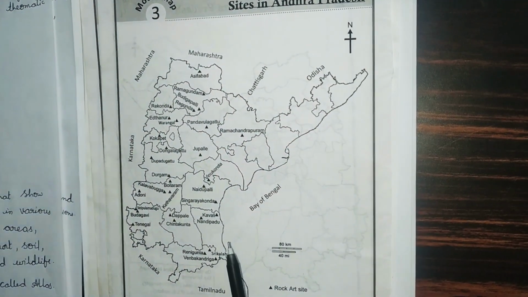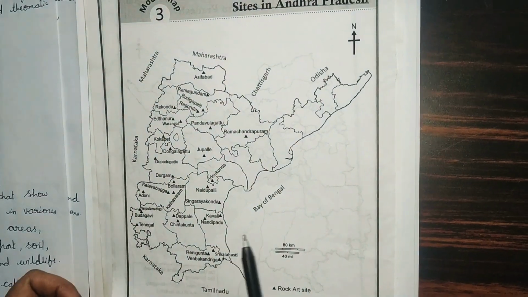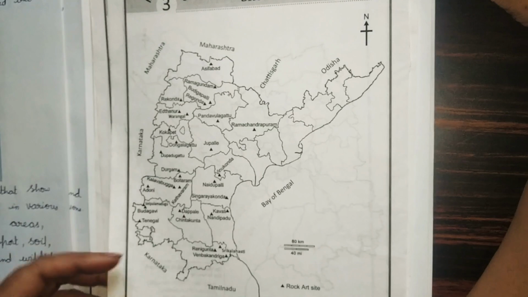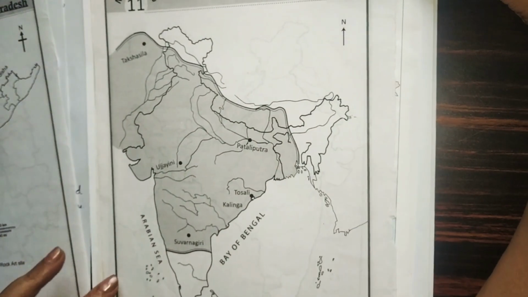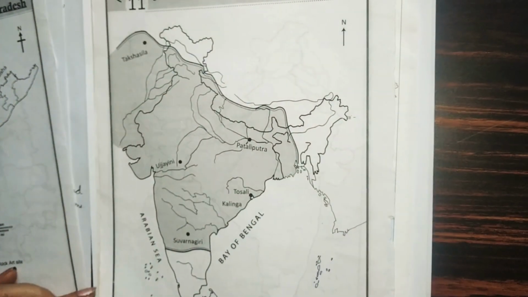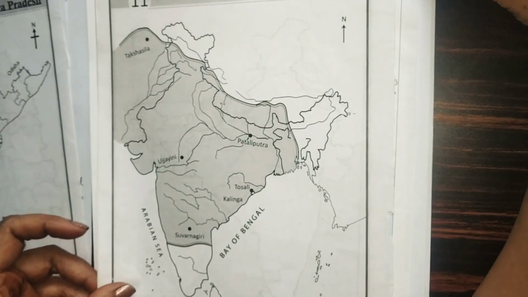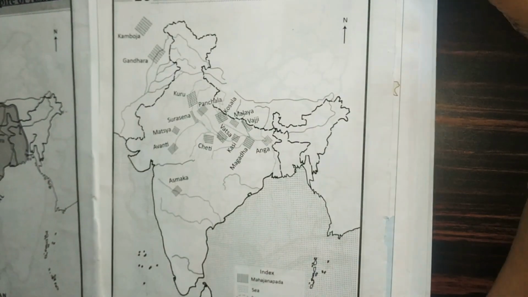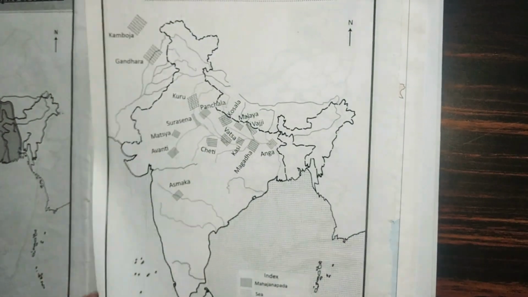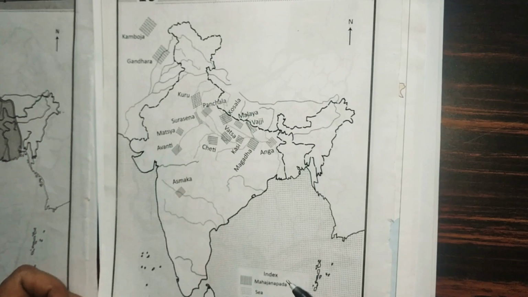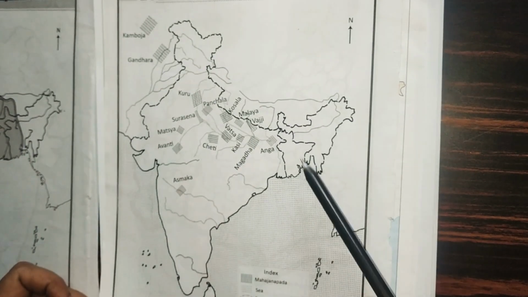This map shows the important rock sites in Andhra Pradesh. Different types of maps I am showing you. This map shows the empire of Ashoka. This map shows the emergence of kingdoms and republics, which is also called Mahajanapadas, 16 kingdoms.